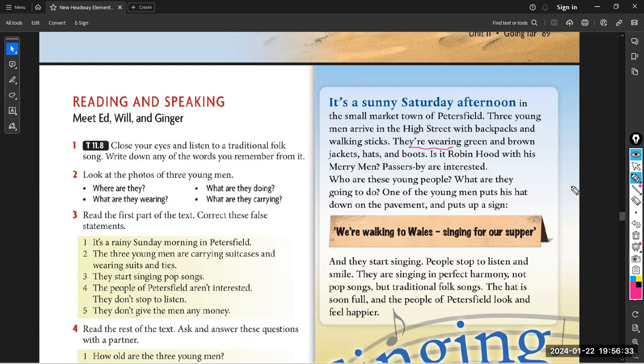What are they going to do? One of the young men puts his hat down on the pavement and puts up a sign: We're walking towards singing for our supper. And they start singing. People stop to listen and smile. They are singing in perfect harmony. Not pop songs, but traditional folk songs. The hat is soon full, and the people of Petersfield look and feel happier.